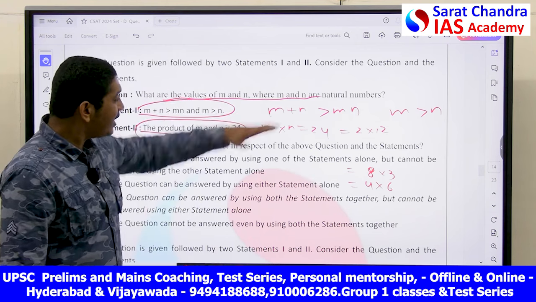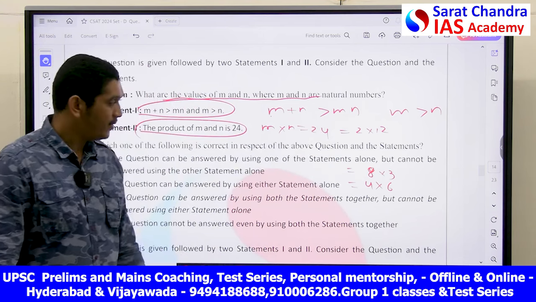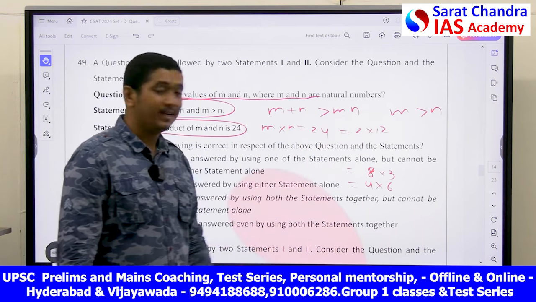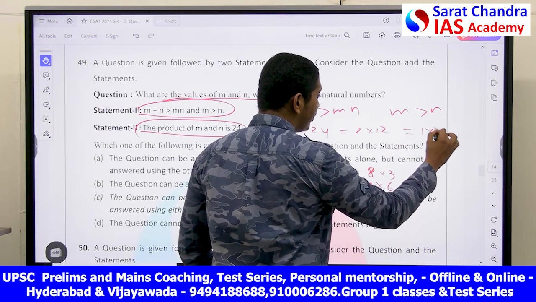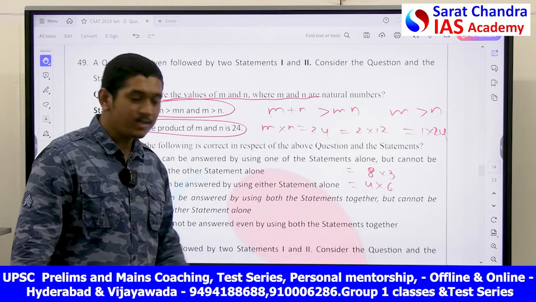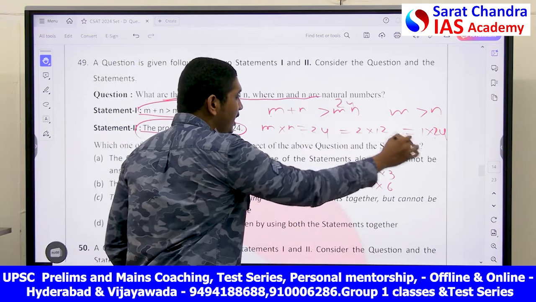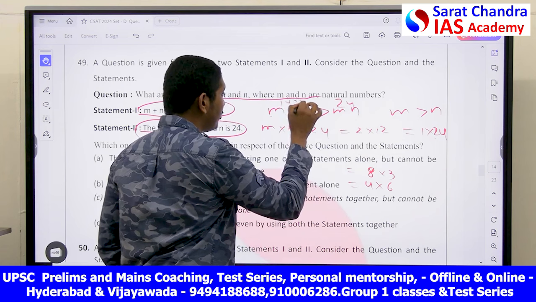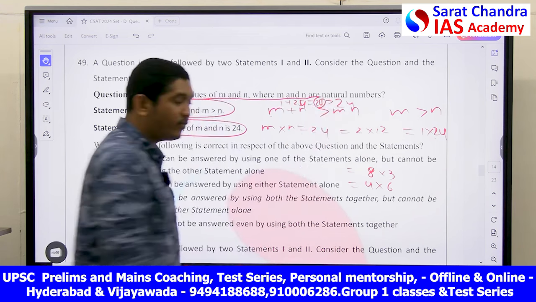But here again he gave a condition: m plus n is greater than mn. If you add m plus n, it should be greater than mn. You can also write 24 as 1 into 24. Here m into n is 24, and m plus n is 1 plus 24, which is equal to 25. Is 25 greater than 24 or not?